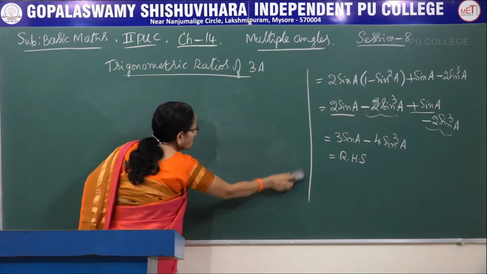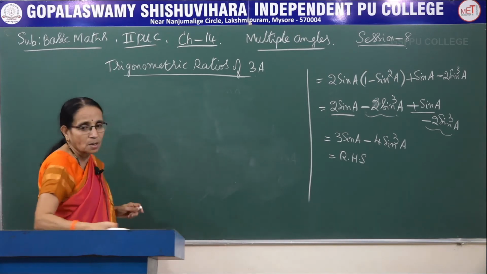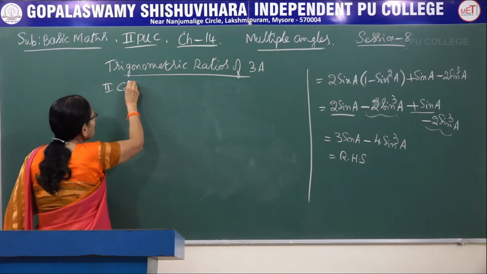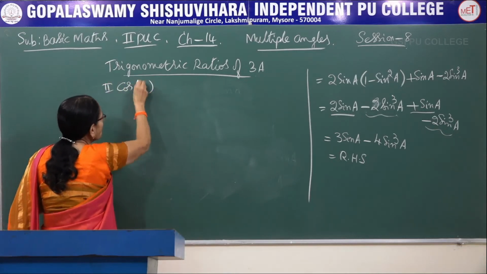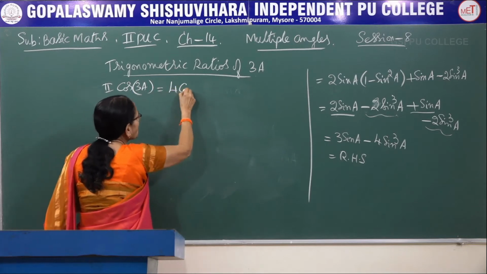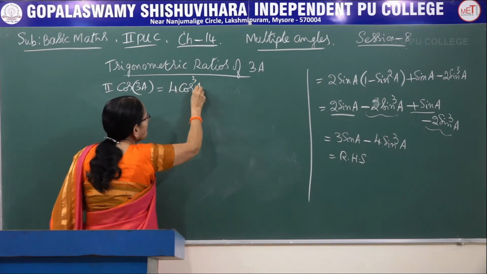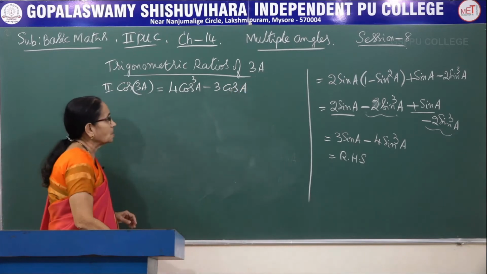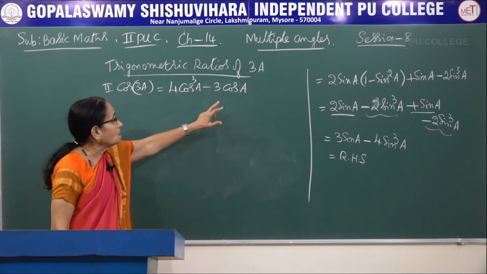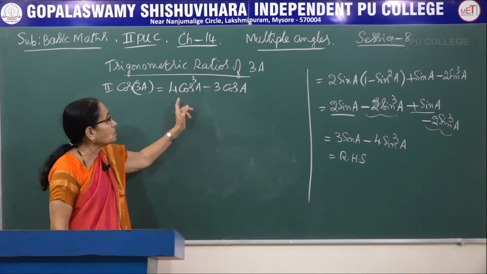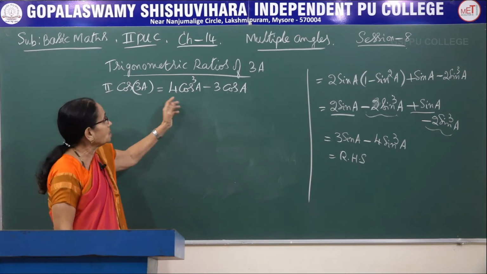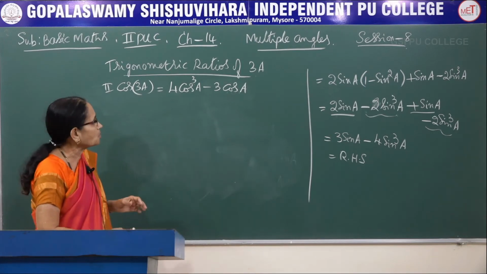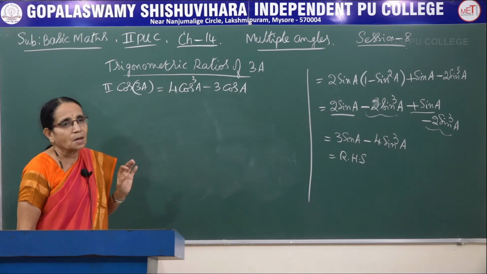Now let me derive the formula for cos of 3a. That is the second formula. Cos of 3a, here this is 4 cos cube a minus 3 cos a. Be careful about the sign. In the case of sin of 3a, we had 3 sin a first, then minus 4 sin cube a. Here it is in the reverse order. Cos of 3a equal to 4 cos cube a minus 3 cos a.